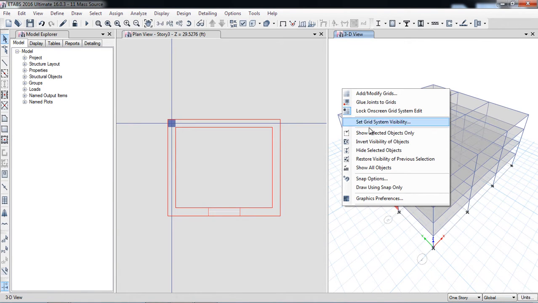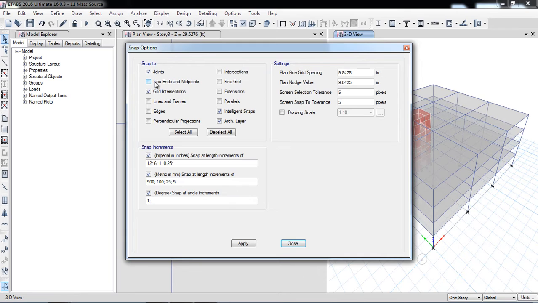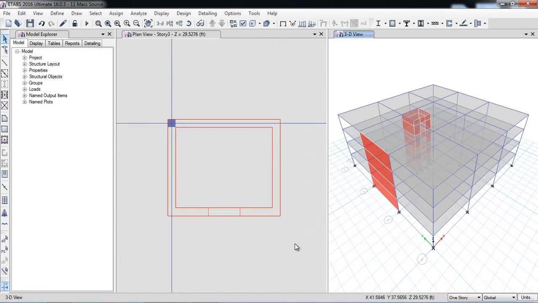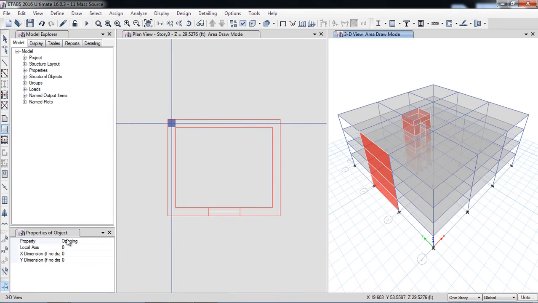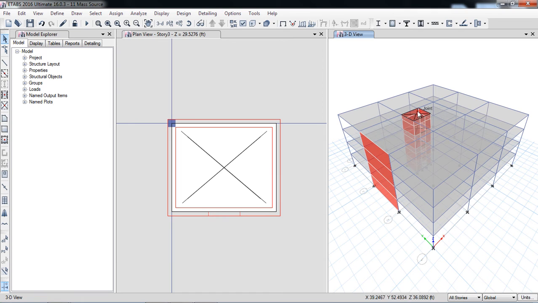snap options. So here are line ends and midpoints, lines and frames, edges. So here you can select the snap settings or even the grid points. So it's up to you. If you are not able to click the points, for example here I have selected opening, so I will select all stories, to make the opening in all the stories from the roof to the base of the building. Here escape. So here I have made the hole in the concrete wall.